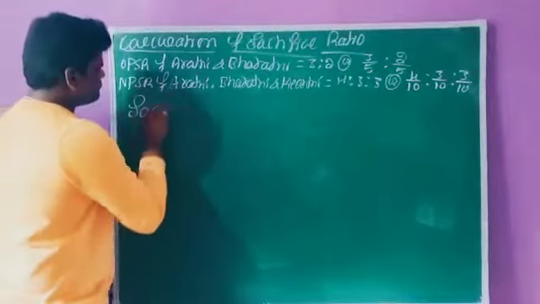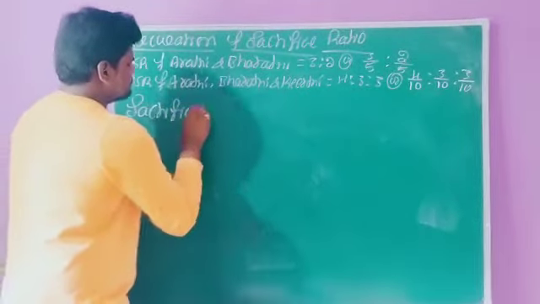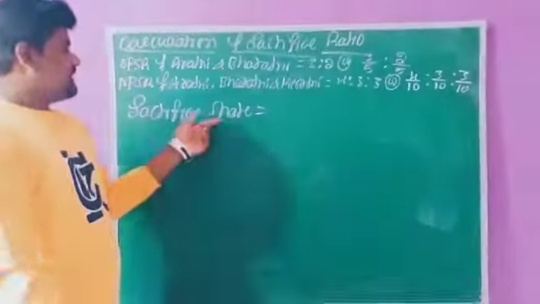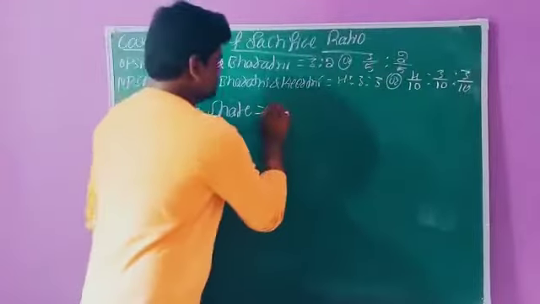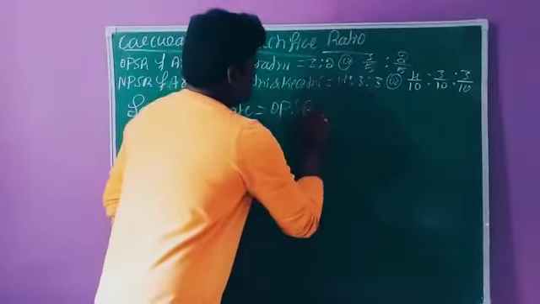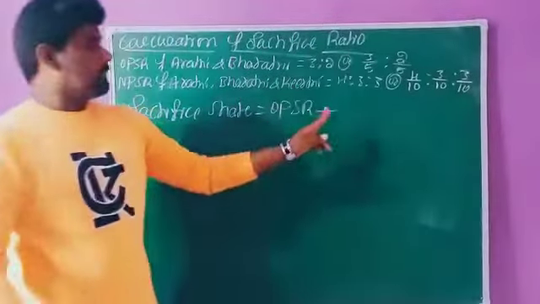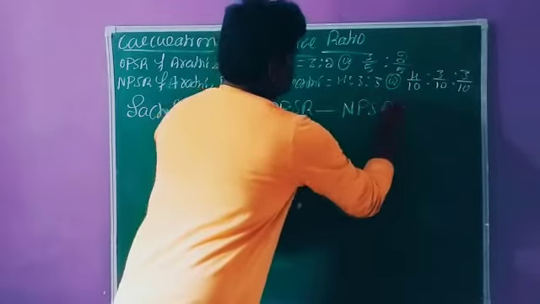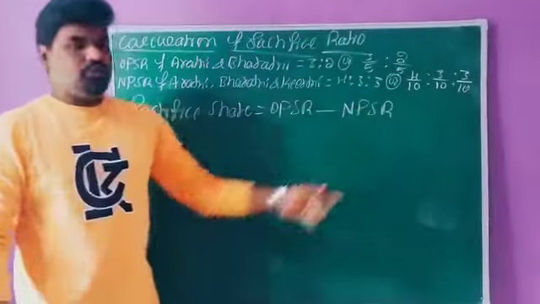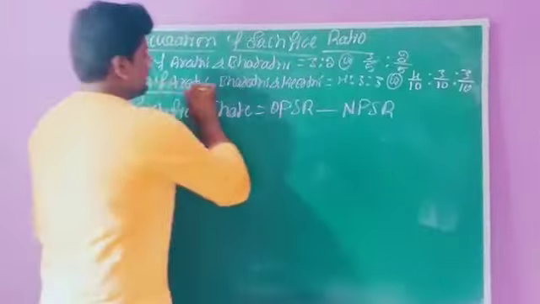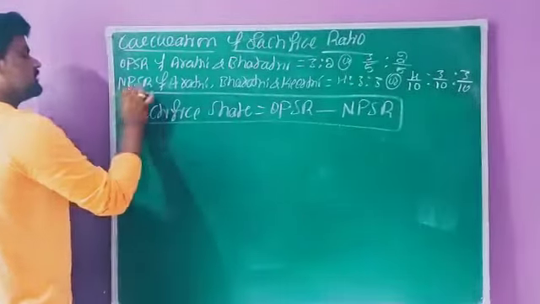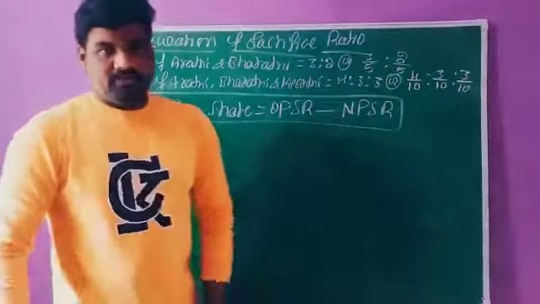Formula: sacrifice share equals old profit sharing ratio, or old share, minus new profit sharing ratio, or new share. This is the formula for ascertainment of the sacrifice ratio among the partners.